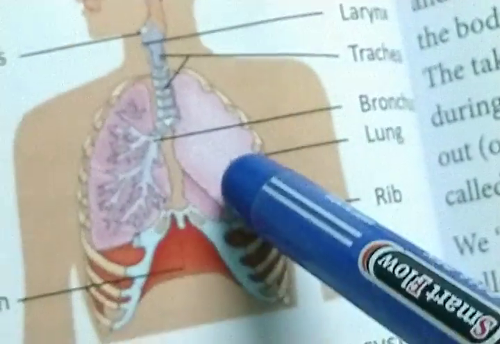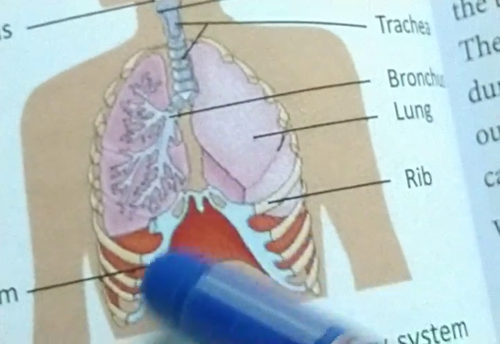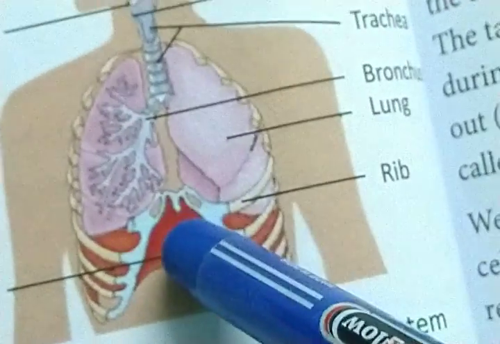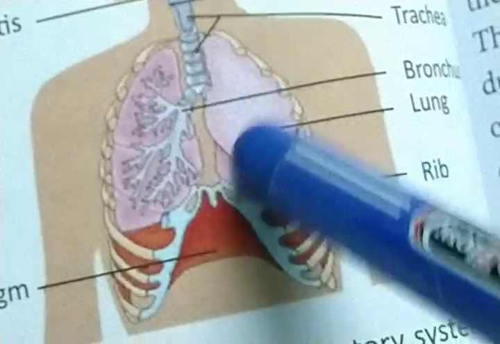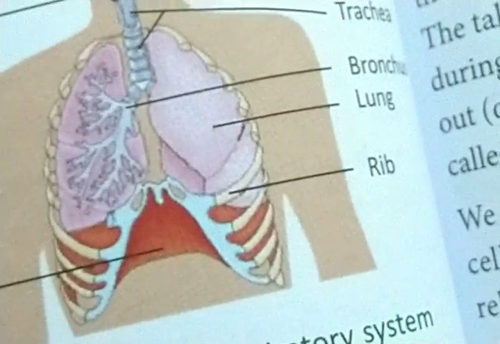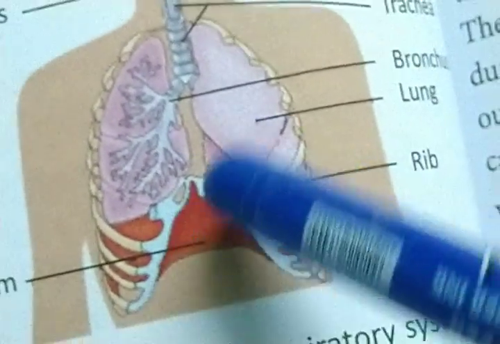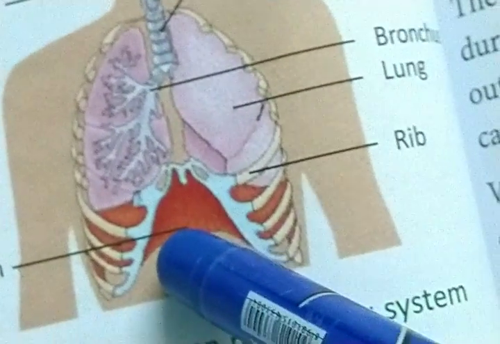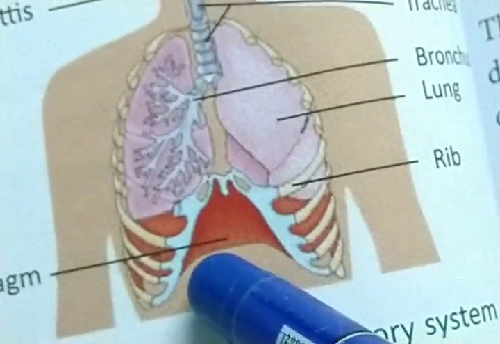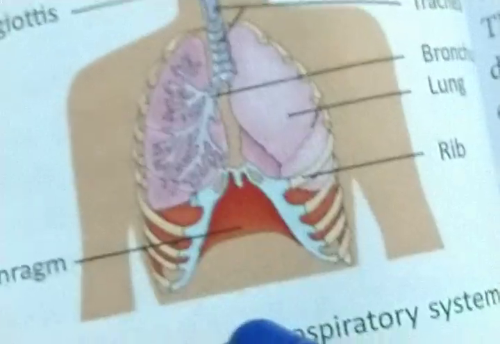And next, below the lungs, here is a thin sheet of muscle that is known as the diaphragm. It lies between the rib cage and the abdomen, and lies under the two lungs. The function of the diaphragm is that it helps us to breathe in and breathe out.